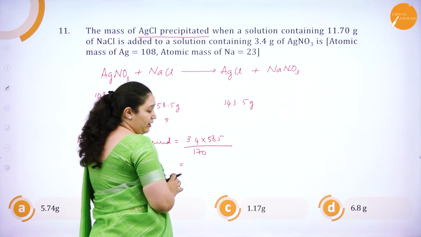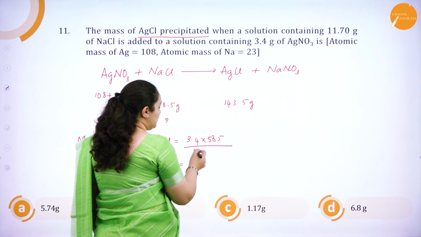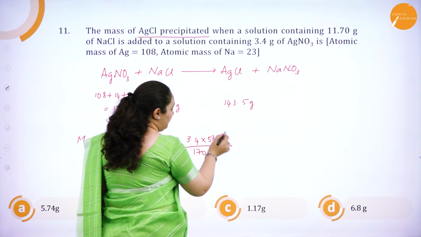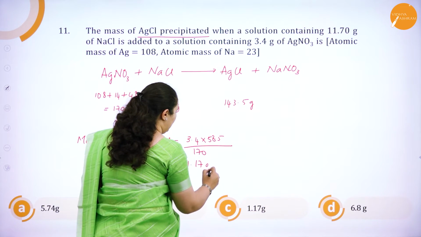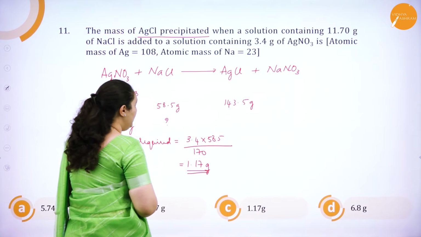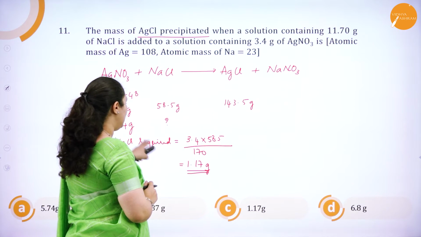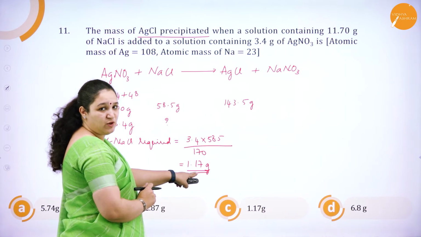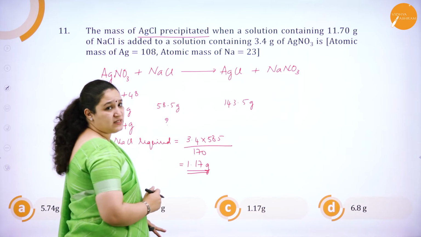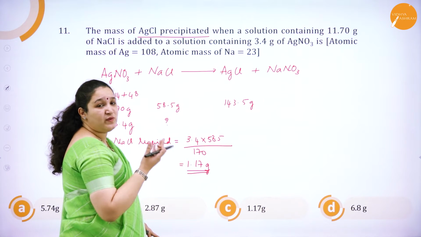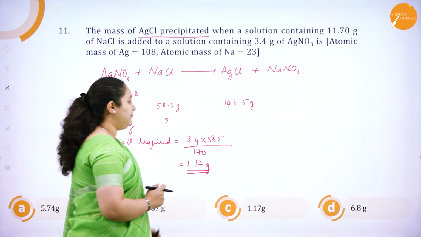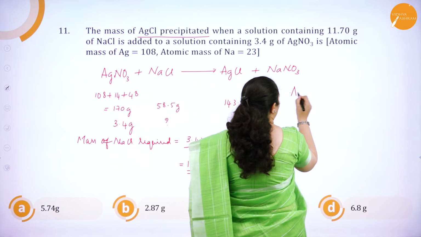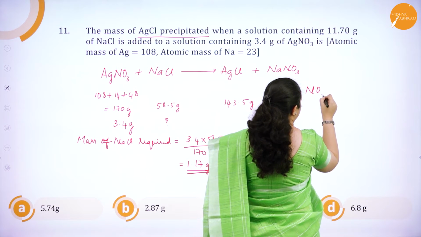Just move the points so that it gets cancelled, and then if you calculate here, you will get it as 1.17 grams. Okay. So, 3.4 grams of AgNO3 requires 1.17 grams of NaCl, but we have a lot in excess, we have 11 grams. So, which is the limiting reagent? Of course, AgNO3 is the limiting reagent.